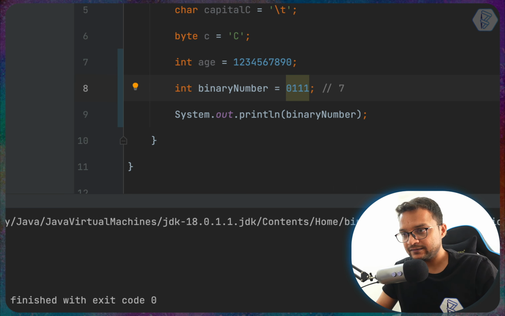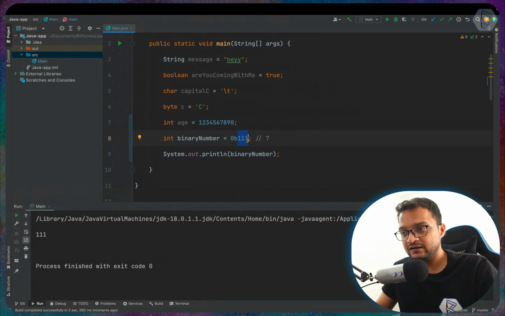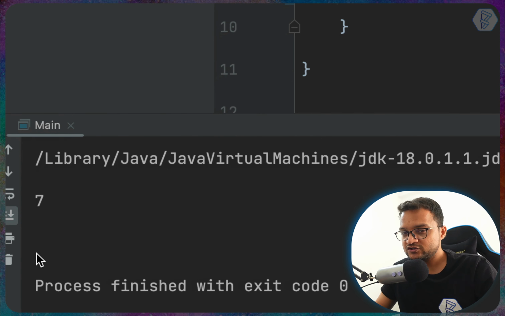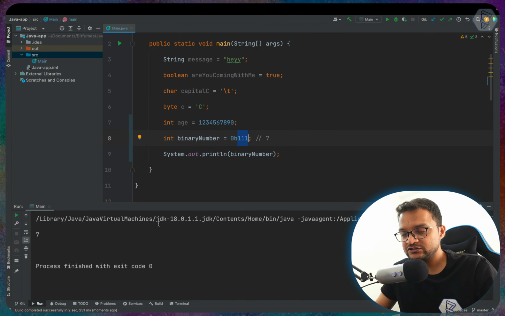0 and then small b, and that's it. After this, whatever we define is going to be the binary number. So let's run this once again, and this time let's see what we are going to get, and boom, we are getting 7 here, which is the binary representation of 111, the binary representation of 7.